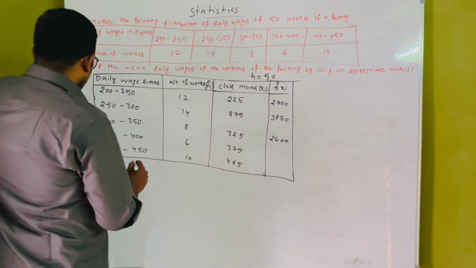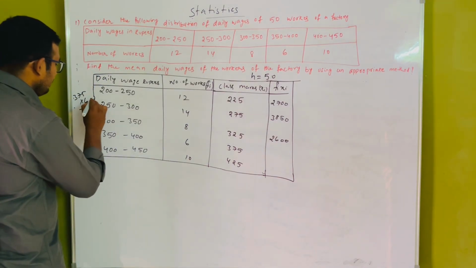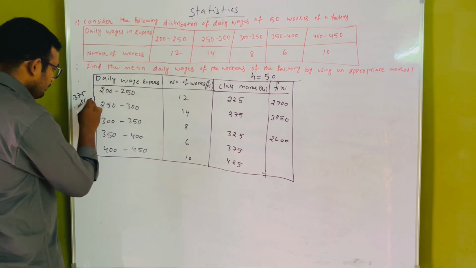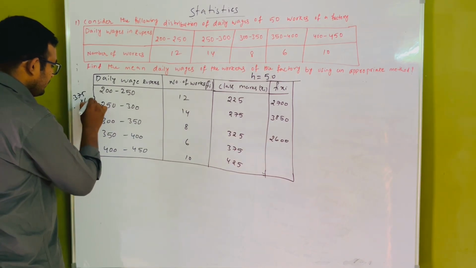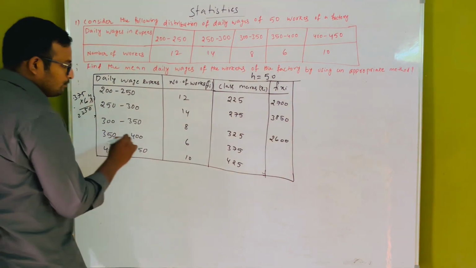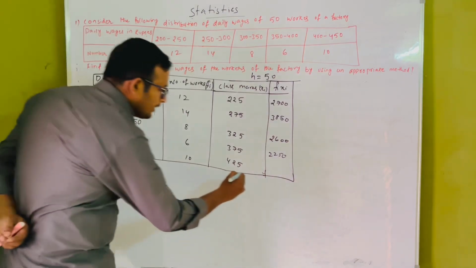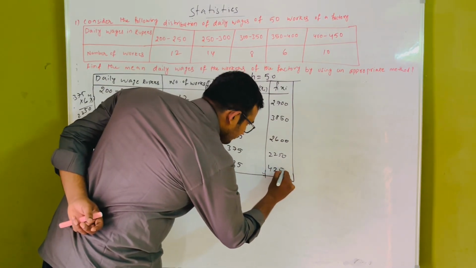We'll do this here. 375 into 6. 6 7s are 42. 42 plus 45, and 6 3s are 18. 18 plus 4 is 22. 2250. And 475 we can directly write as 4250.